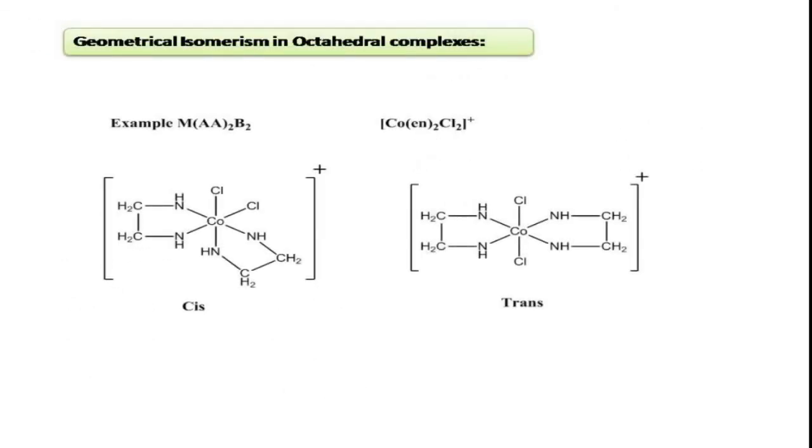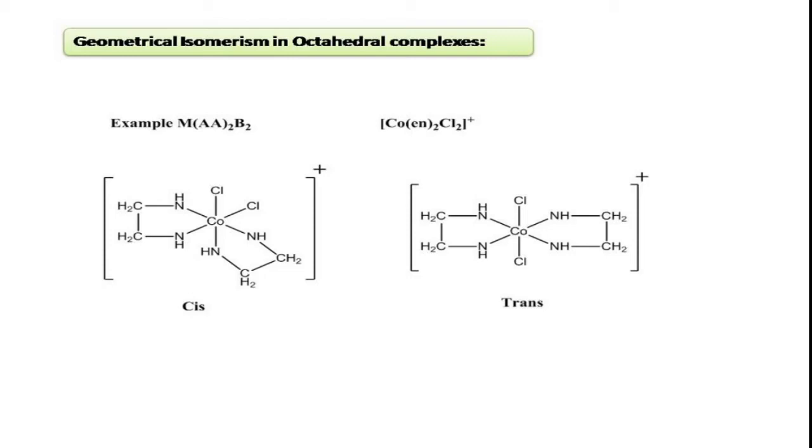And if you look at the geometrical isomerism in octahedral complexes having both the monodentate ligand as well as symmetrical bidentate ligand. Here symmetrical bidentate ligand taken is ethylene diamine. Here you can see ethylene diamine is a bidentate ligand, CH2 attached to NH2, right? This is a symmetrical bidentate ligand. That means same donor atoms, NN, right?